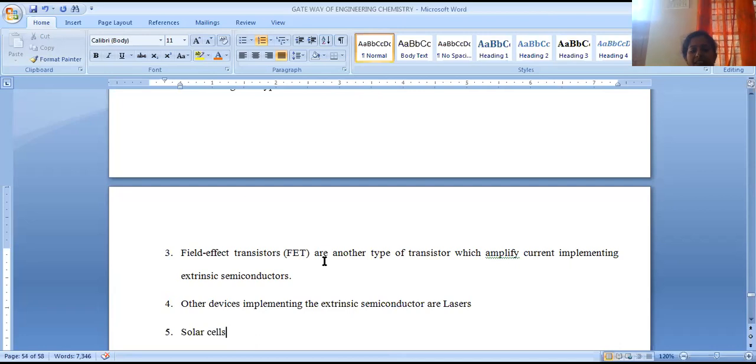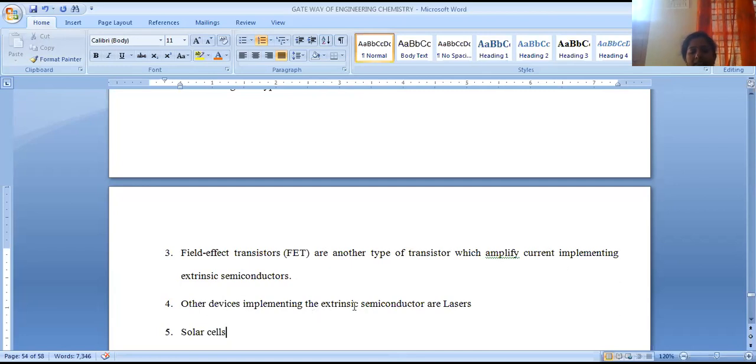Field effect transistors are another kind of device also equipped with these semiconductors, which are used to amplify the current, implementing extrinsic semiconductors. They are used to amplify the intensity of current. Those are called field effect transistors.